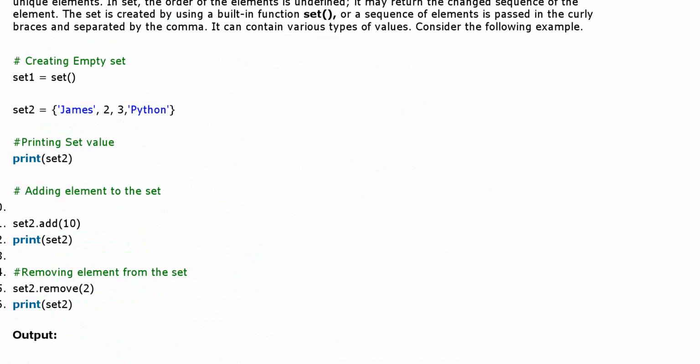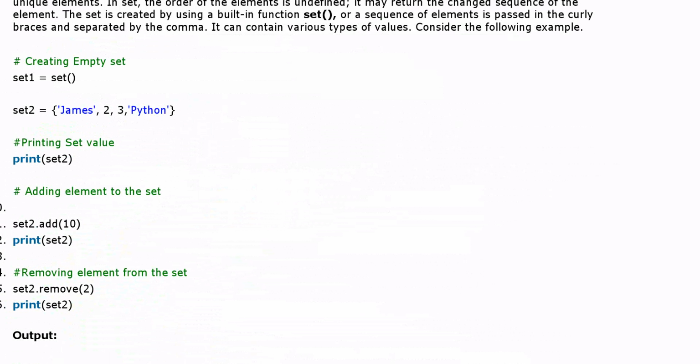Which element will be eliminated? 2 will be eliminated, because the index starts here at 1, so 2 is at position 2. We remove the second element, and 3 and 10 come over here.